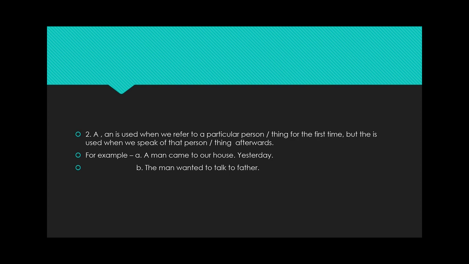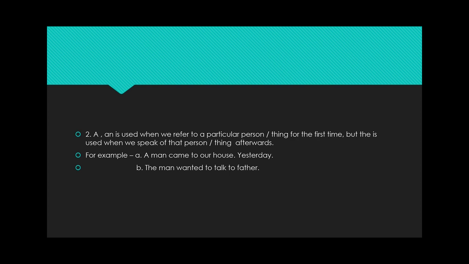So students, whenever you get a paragraph regarding the same thing or the same person, when you talk about that person or thing for the first time, we will use a or an according to the noun. But when we refer to that thing or person for the second time, we have to use the, because we already know which one we are talking about.